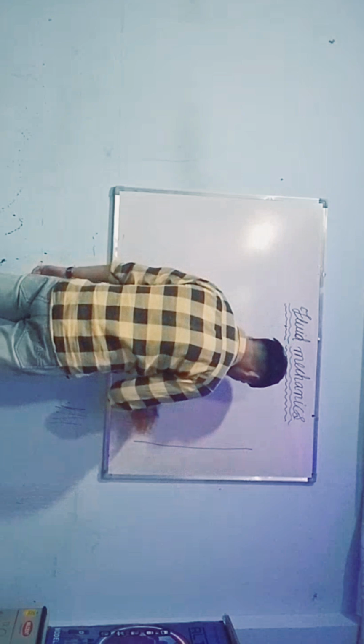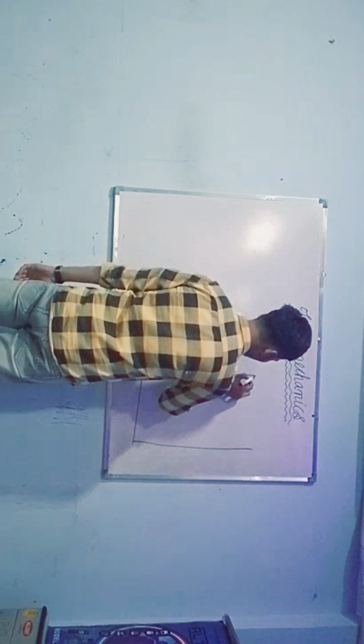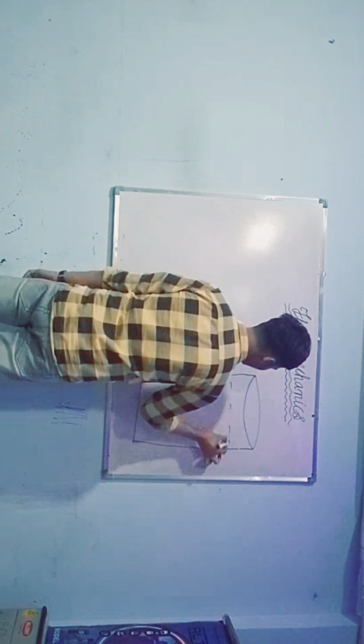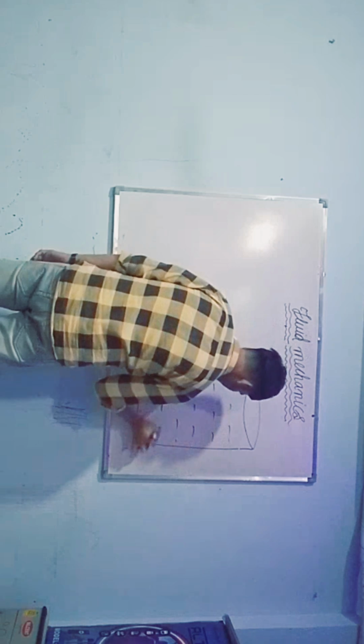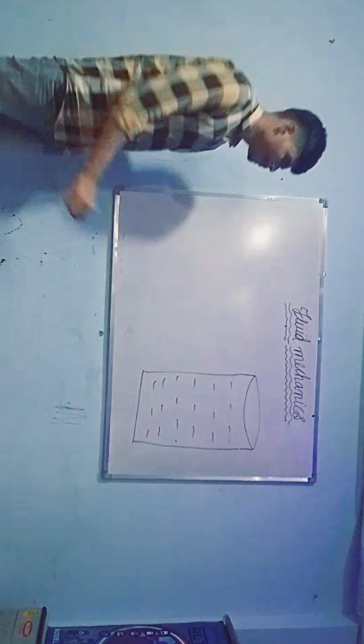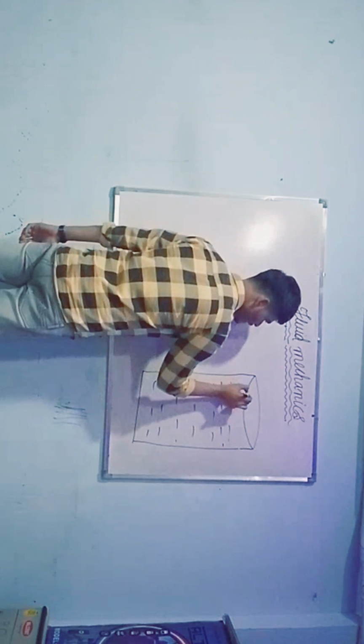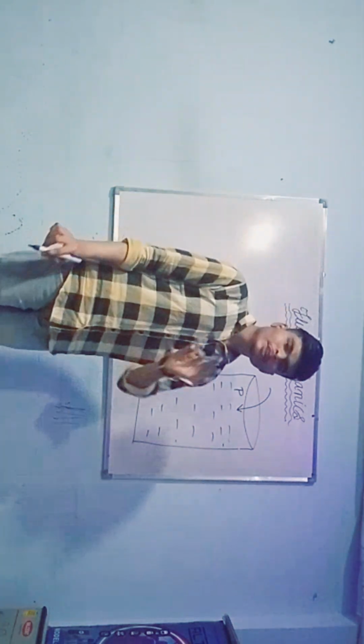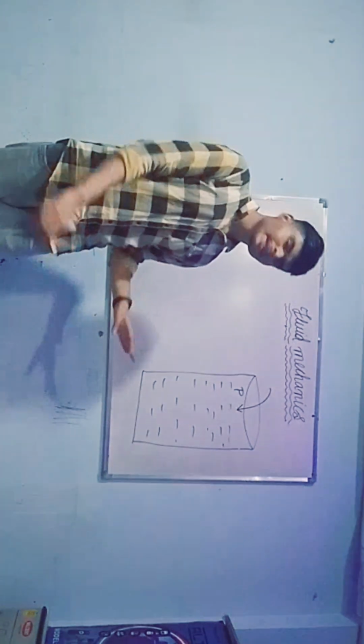Let us take a container for better understanding. A container filled with a fluid or liquid. Consider some liquid, for example water. Some pressure is applied from this point. What Pascal actually stated was that when any pressure is exerted at a point in any liquid column, this pressure is distributed uniformly at all points.